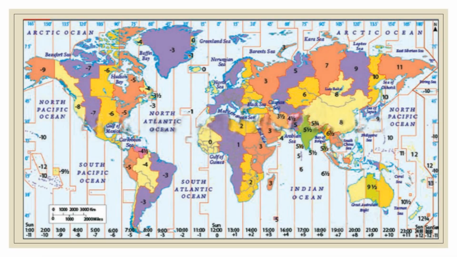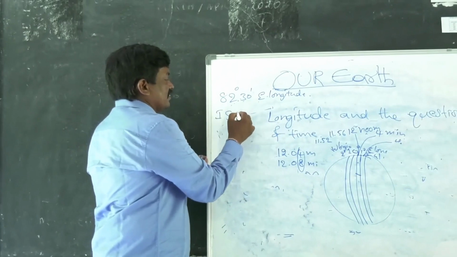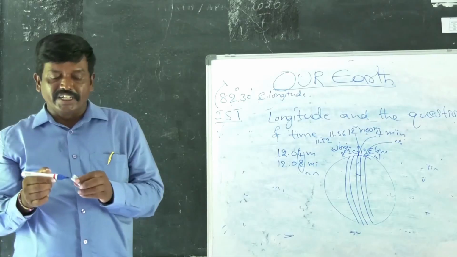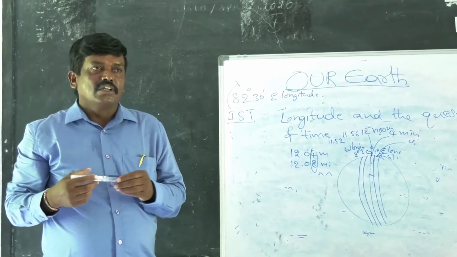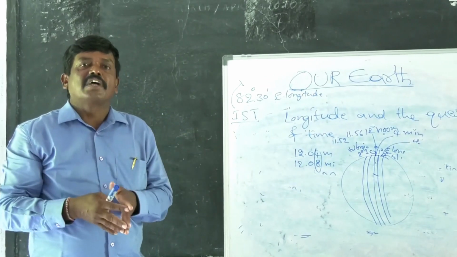So India has adopted 82.5 degrees east longitude as the standard meridian of India. That's why Indian standard time is decided on the basis of 82.5 degrees east longitude. So with the help of longitudes, we decide the local time. And thank you.